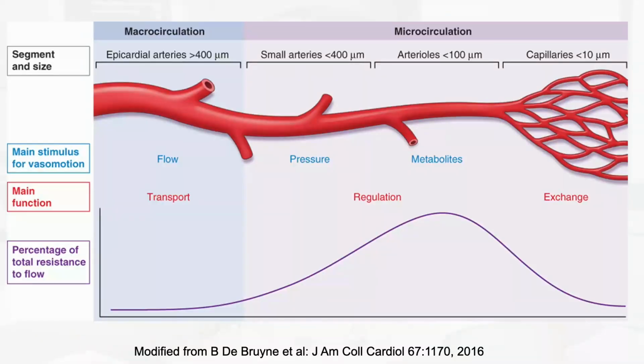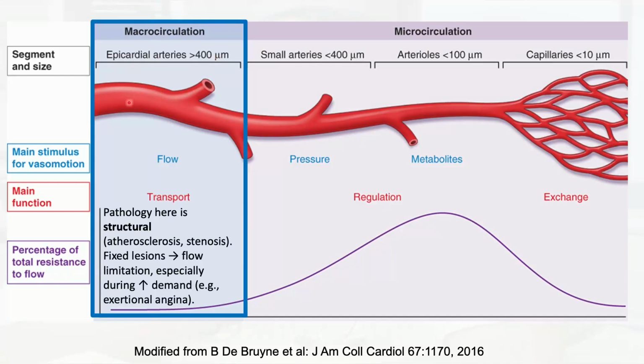A quick note here about the blood supply to the heart. There are two forms of circulation, the macrocirculation and the microcirculation. The macrocirculation is basically the larger epicardial arteries. These are the arteries that are seen during the coronary angiogram. They have a wider diameter, and the diameter goes down as the artery goes on to form the small arteries, arterioles and then capillaries. The main function of this is, of course, transportation of the blood to reach the myocardium. Any pathology here is structural, like atherosclerosis and stenosis. These can be seen during the angiogram.